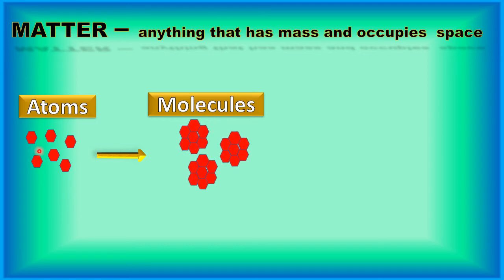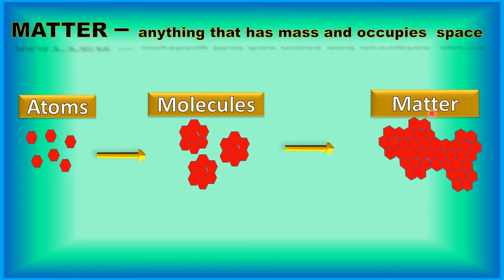You can see here atoms are separate, individual. They are not connected. But in the second picture under molecules, they are connected to each other. They are joined to each other. So when atoms join together, they form molecules. And when molecules join together, they form matter. They form matter like this.